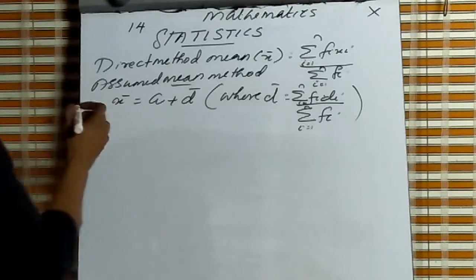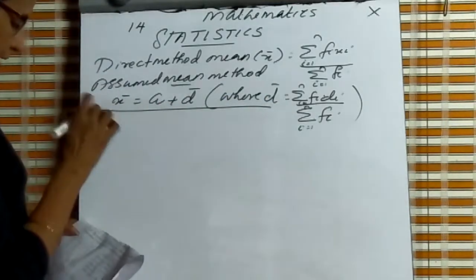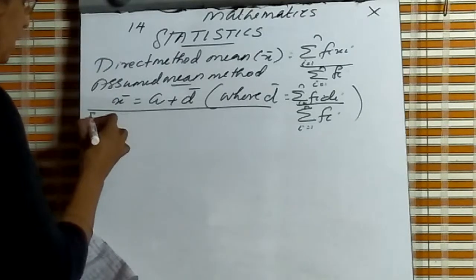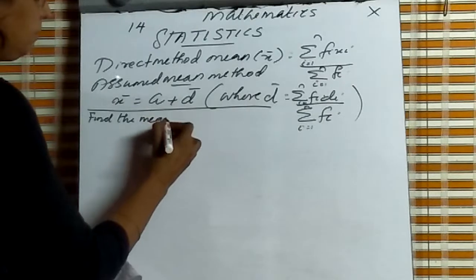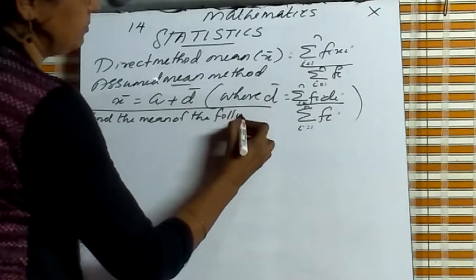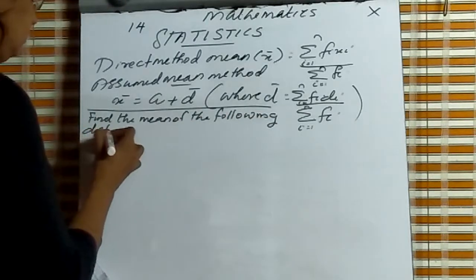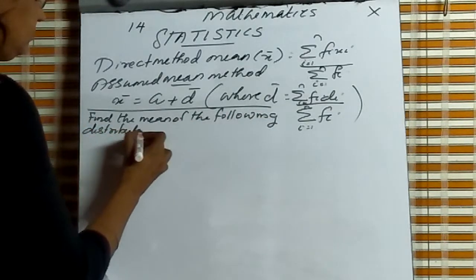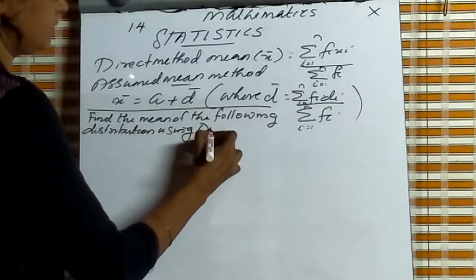Now, first one, using the direct method, find the mean. Find the mean of the following distribution using the direct method.